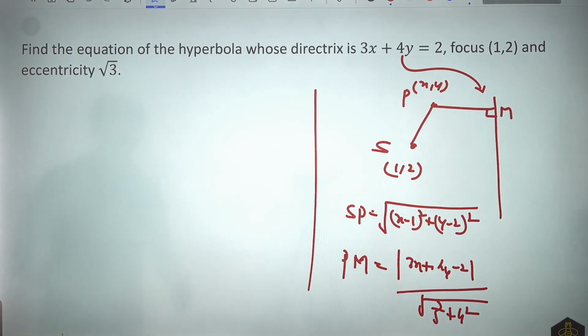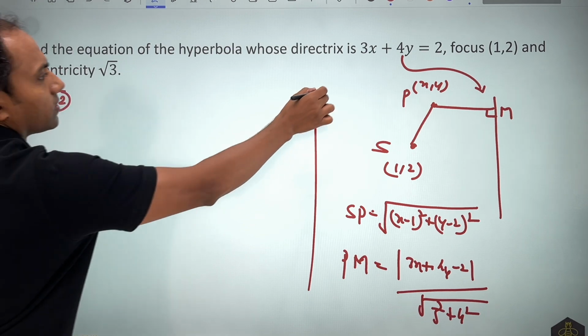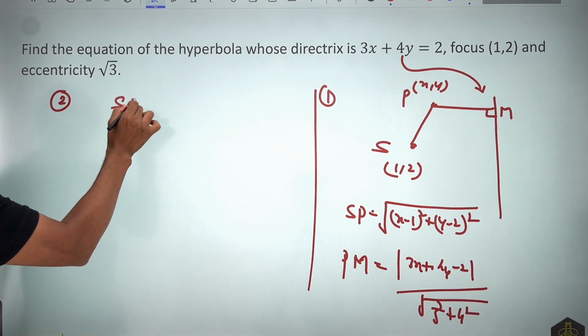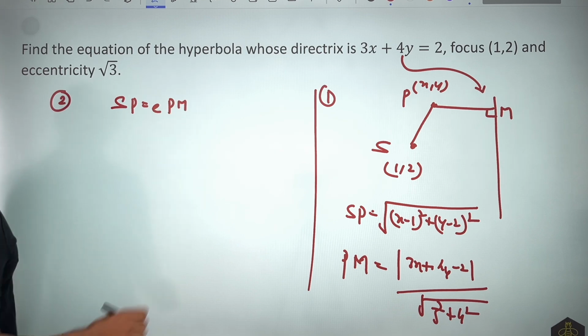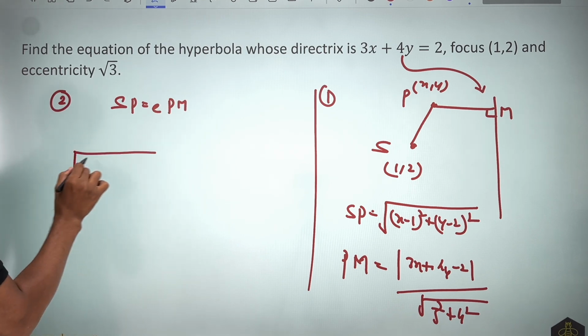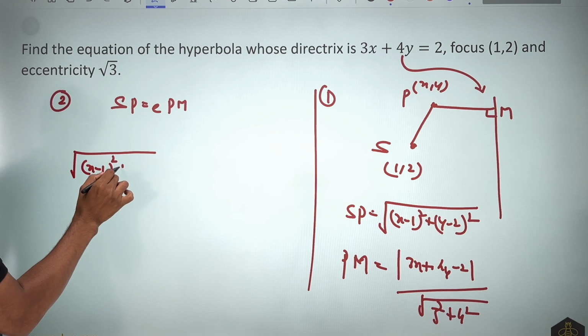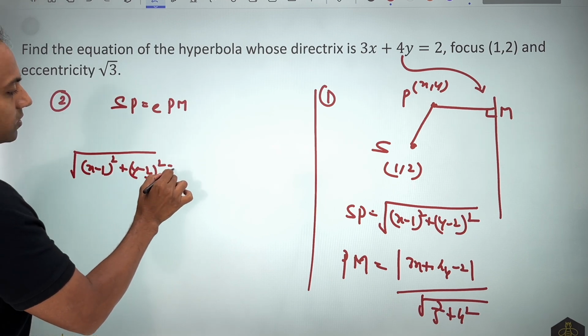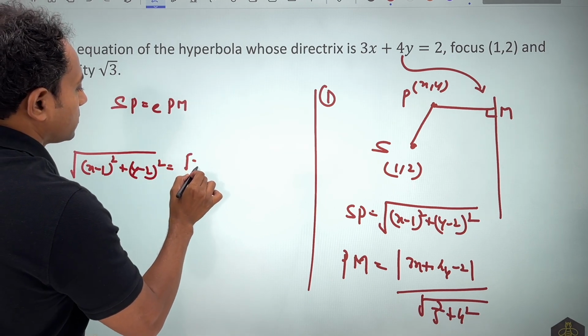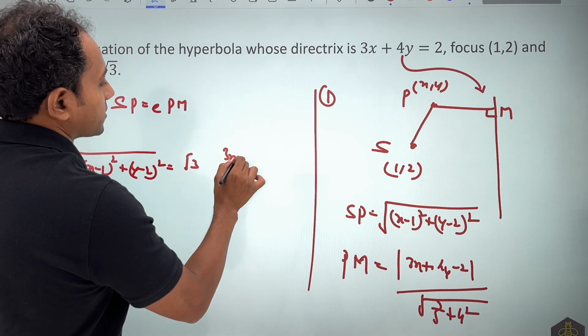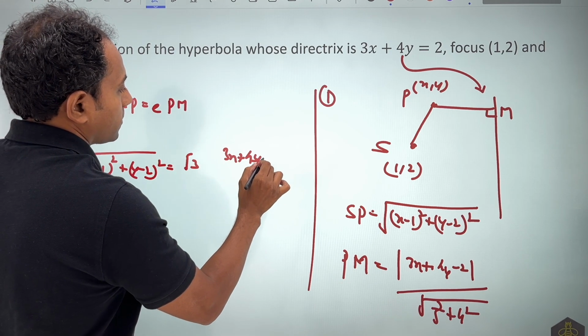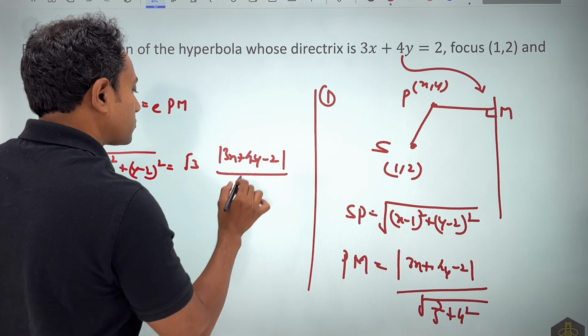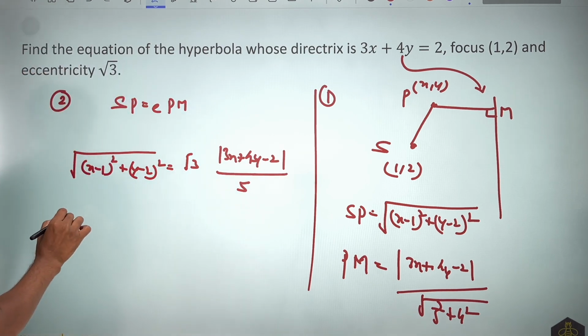Now if I take these values and substitute them in the next part, SP is equal to e times PM, I should get my answer. So SP came out to be root of x minus 1 whole square plus y minus 2 whole square. e is given as root 3. What we have on the other side is nothing but mod of 3x plus 4y minus 2, over root of 3 square plus 4 square, which will become 5. I can square it up.